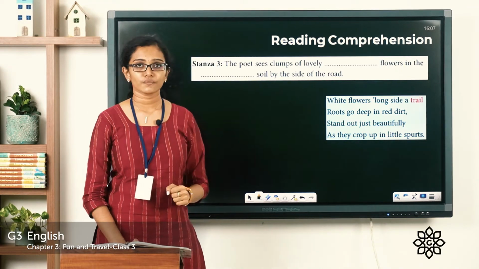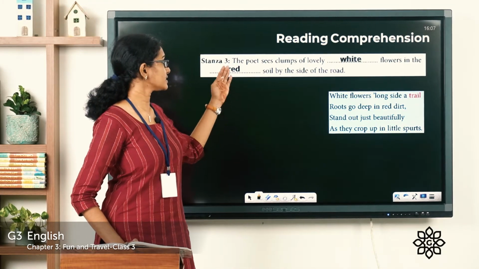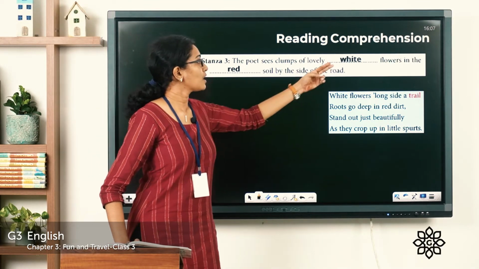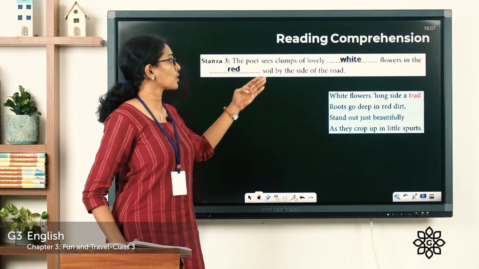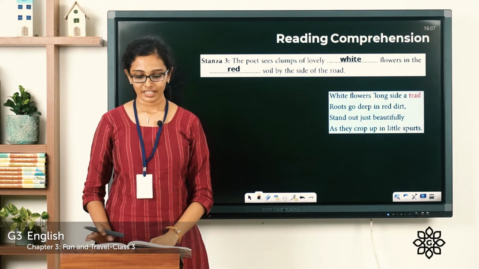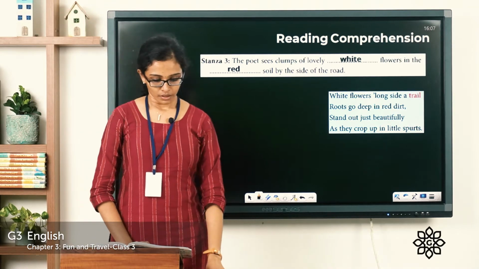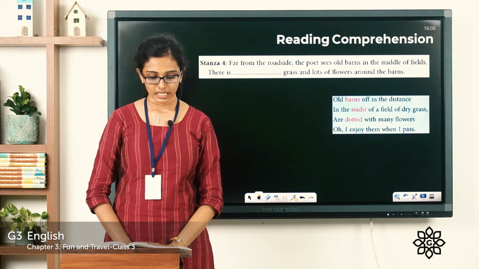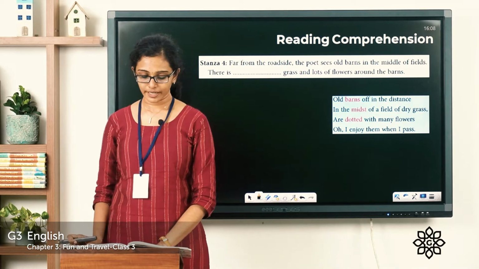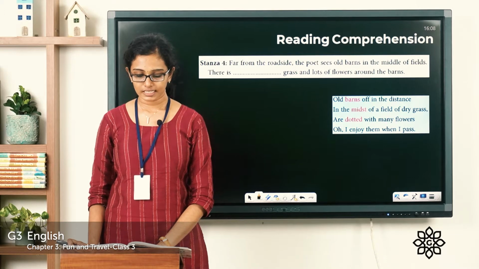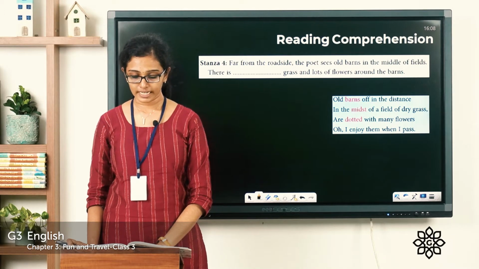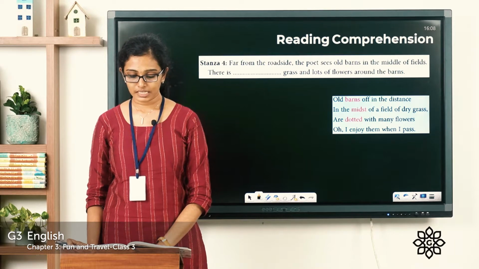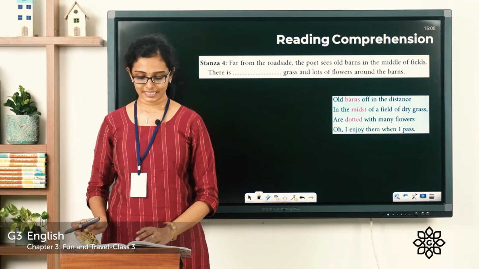So, let's write down the answer for the third question. The answer here is the poet sees clumps of lovely white flowers in the red soil by the side of the road. Clear? Now, let's see the fourth question. Far from the roadside, the poet sees old barns in the middle of fields. There is dash grass and lots of flowers around the barns. So, let's read the fourth stanza of the poem. Old barns off in the distance, in the midst of a field of dry grass, are dotted with many flowers. Oh, I enjoy them when I pass.